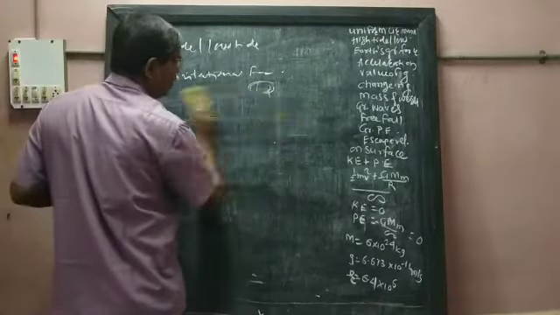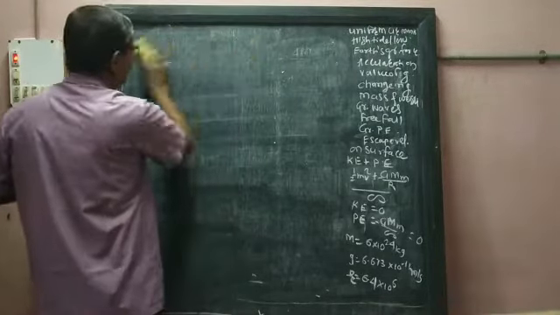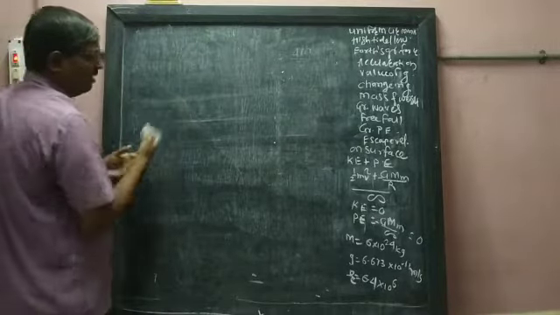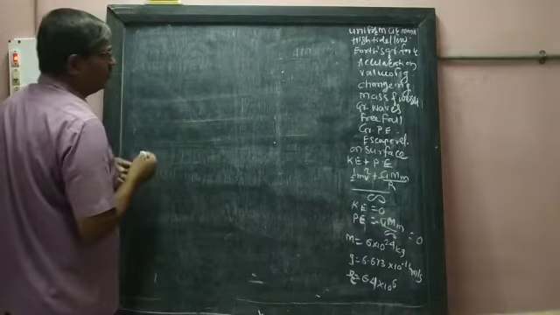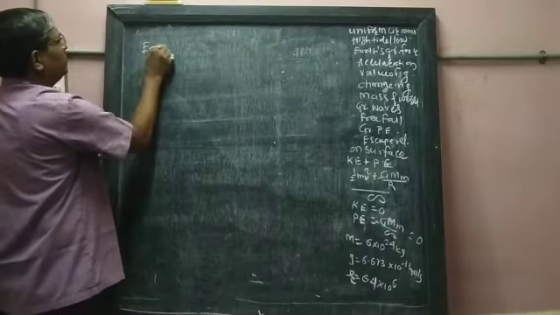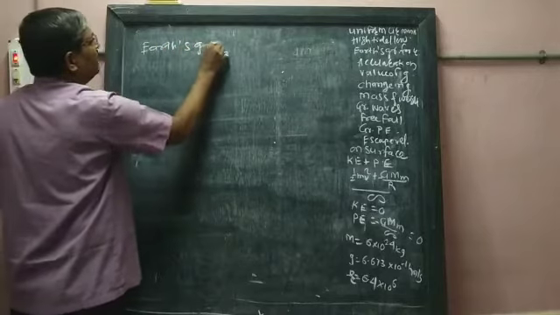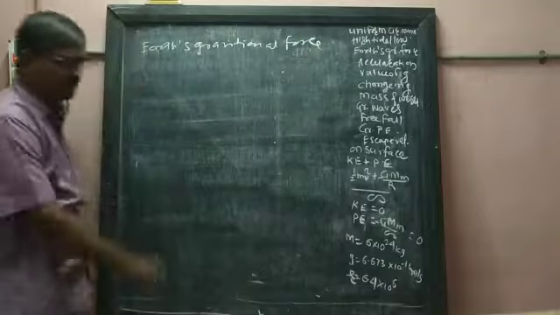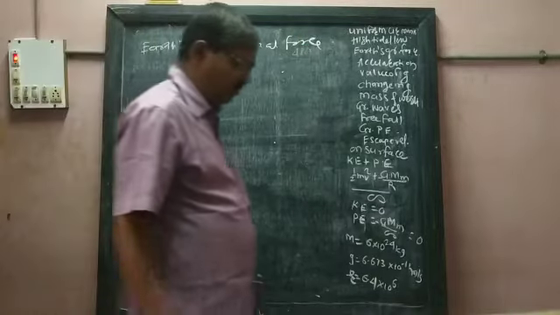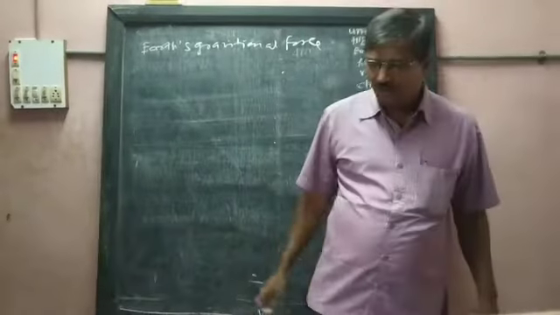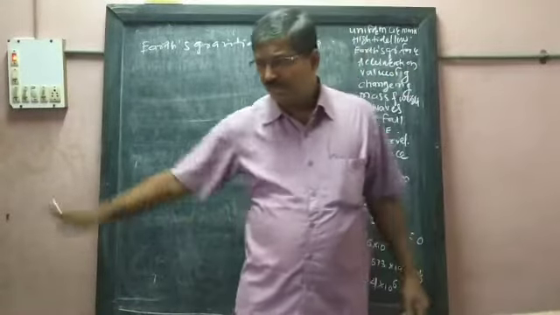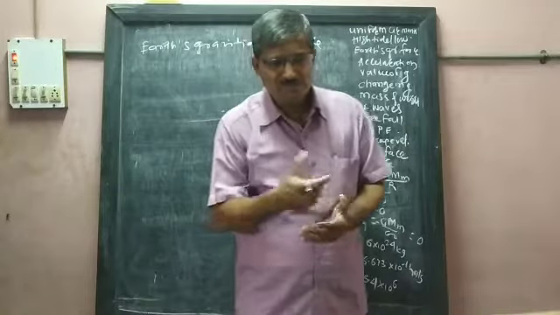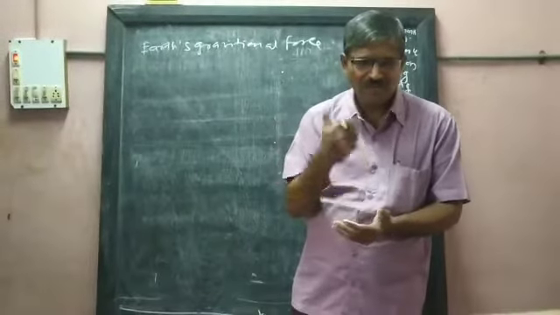Now we are going to study about Earth's gravitational force. We have just seen the effect of gravitational force by the moon. Now Earth's gravitational force. In the first video of this same lesson, I told you an example that one girl complained to the sir, "Sir, the boy from the corner is looking towards me," and I told some more about it at that time.